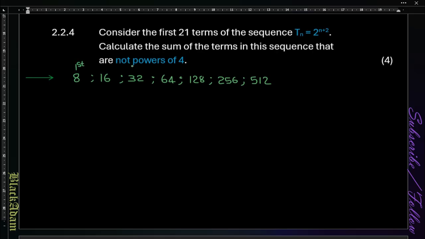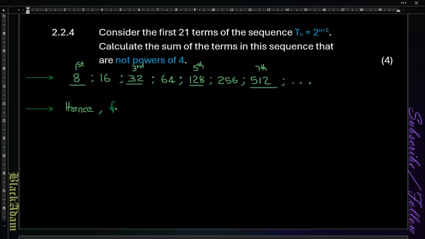So that's the first term, then the third term, fifth term, and seventh term. So these are the terms that are not powers of 4, because 16 is 4 to the power 2 and 64 is 4 to the power 3, and so forth. So we can see that we can single those terms out, and then the sequence continues. So we need to figure out the formula.